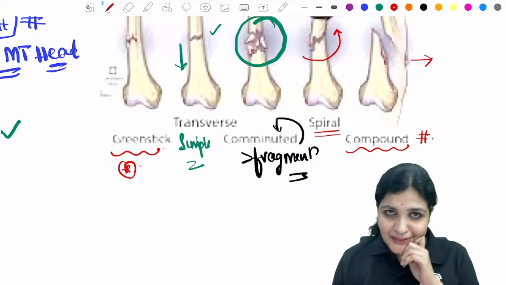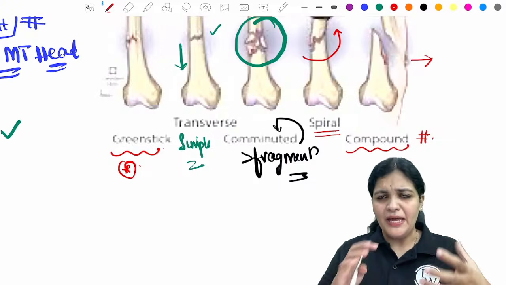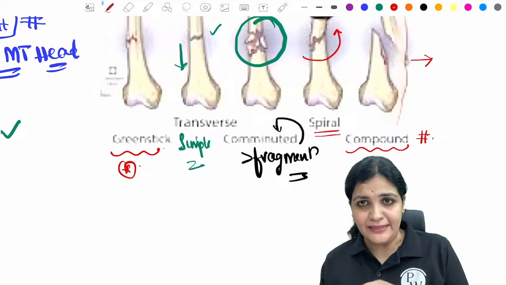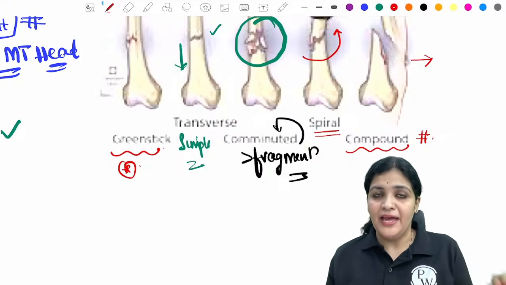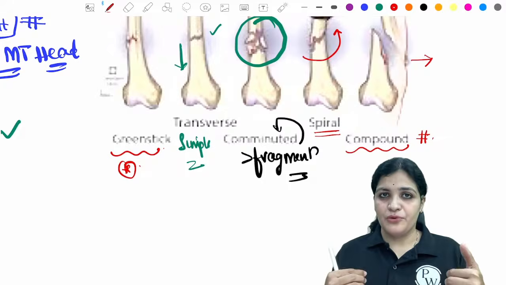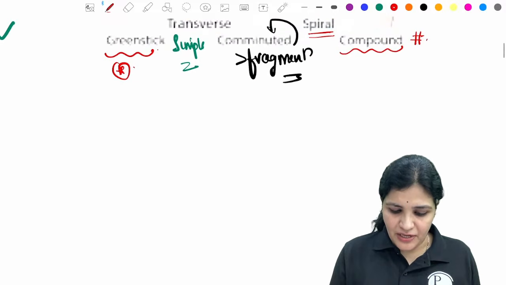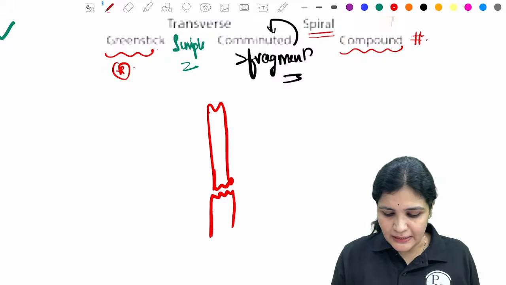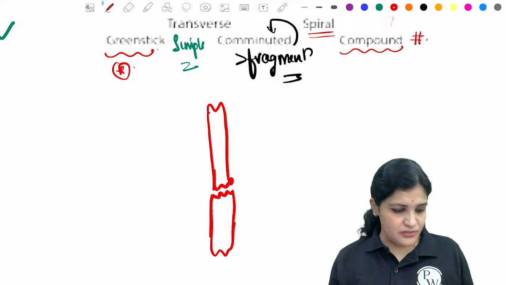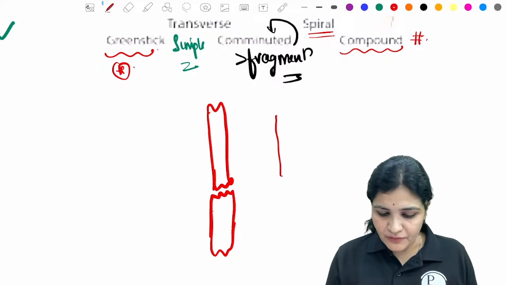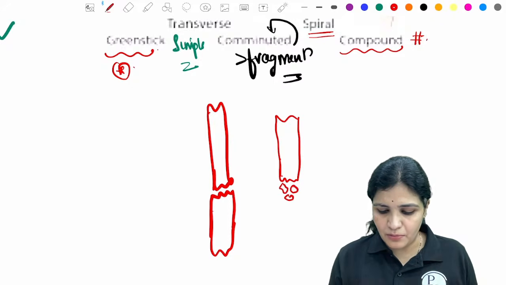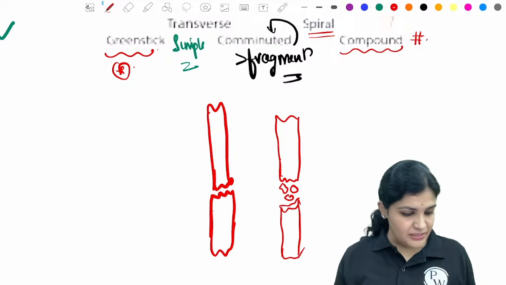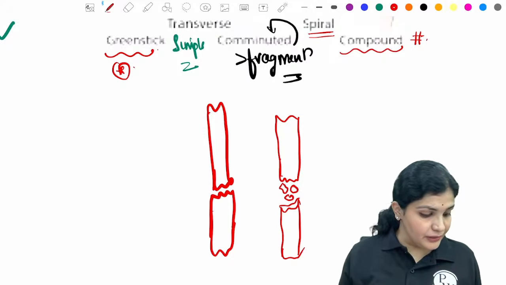Transverse fracture is nothing but a pattern of the fracture. So the bones break in different varieties based upon the mechanism of the injury. If the injury is from tension forces, it will produce a transverse fracture. For example, if this is your bone, a simple slit in the bone is called a transverse fracture. Okay, what is a comminuted fracture? If this is your bone, now the bone breaks into multiple fragments like this, right? So you can see there are multiple fragments here. So this is called the comminuted fracture.